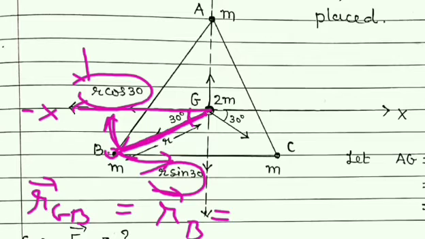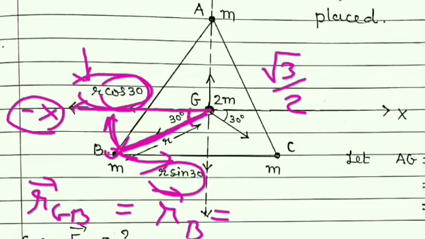But we know that r is equal to 1 only. So what is cos 30? Cos 30 is root 3 by 2, but it is towards the negative x direction, that's why it is minus. So the x component obtained is minus root 3 by 2.